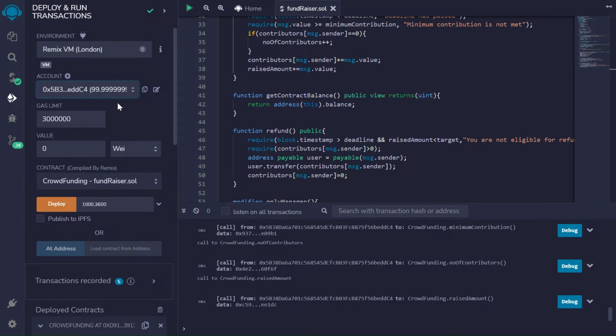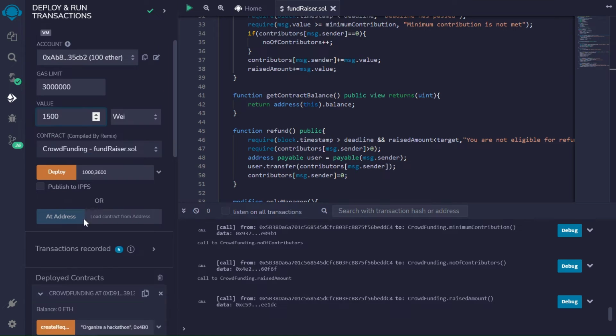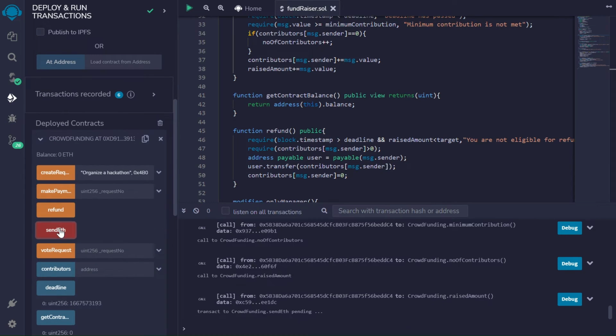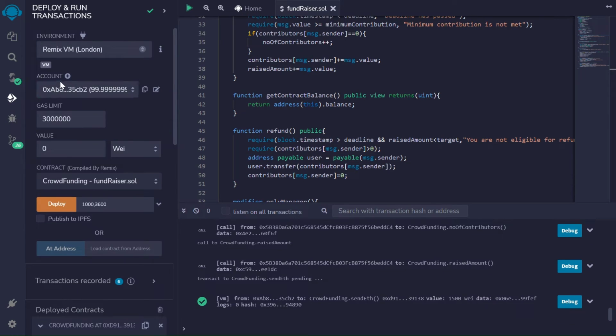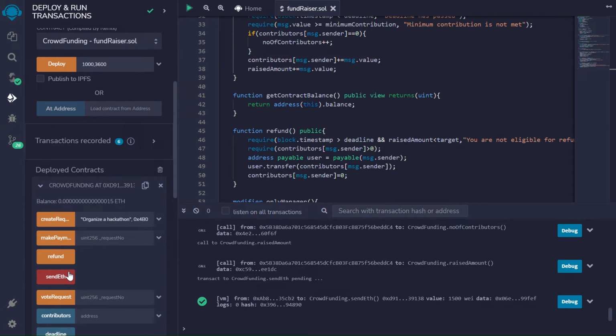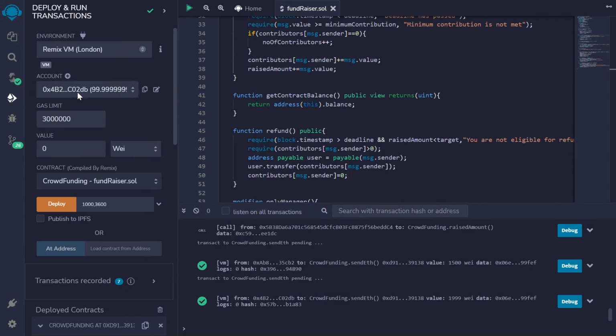Let's get contributors now. The first contributor pays 1500 V. Pretty rich. Successful. The second contributor is quite okayish with 200 V, 2000. Let's keep it up. Sorry for my voice.